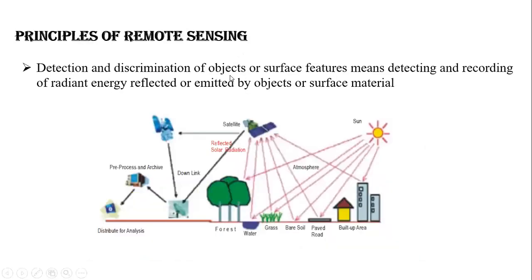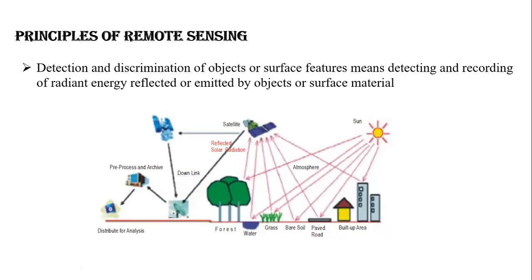And coming to the next slide, it is called principles. What is the principle, students? The principle of remote sensing means detection. We have to detect the particular objects, and discrimination. We have to discriminate it from other objects or surface features, meaning detecting and recording of radiant energy reflected or emitted by the object or a surface material.